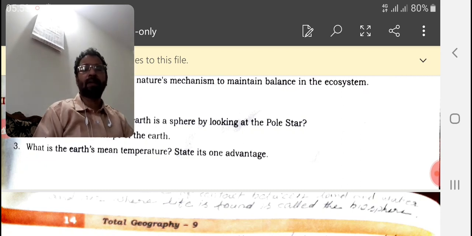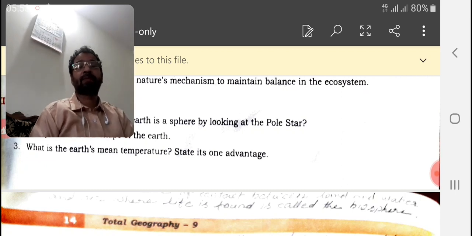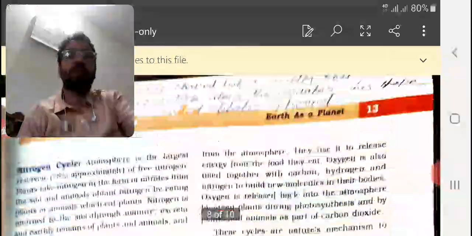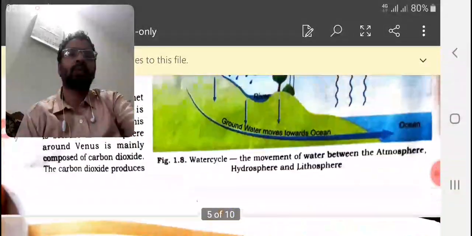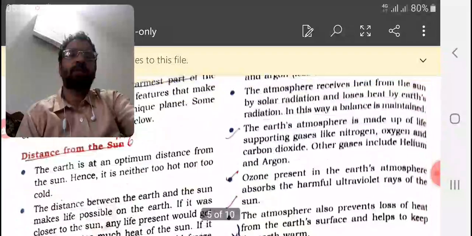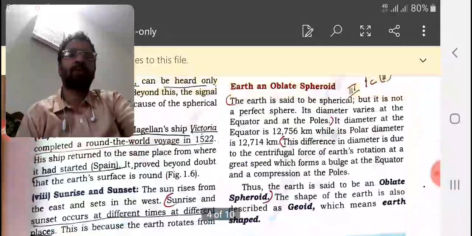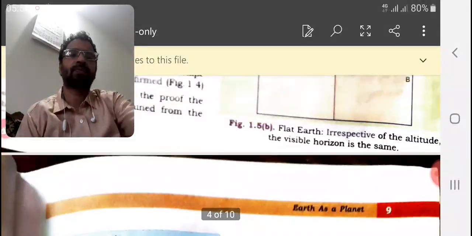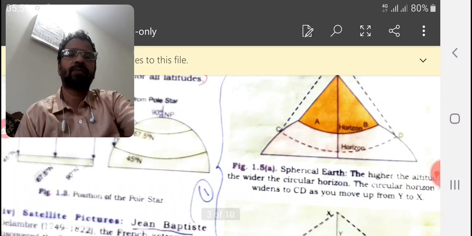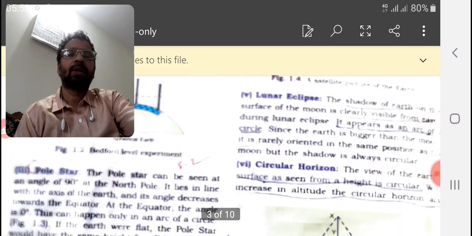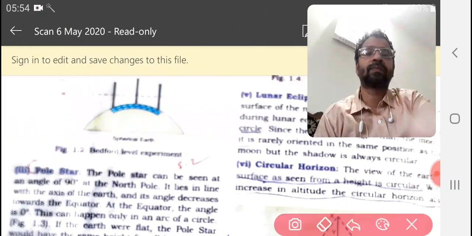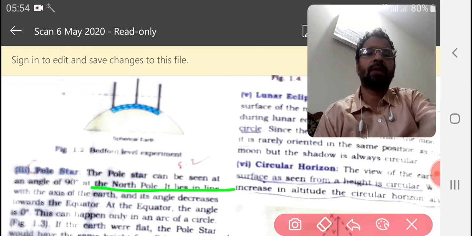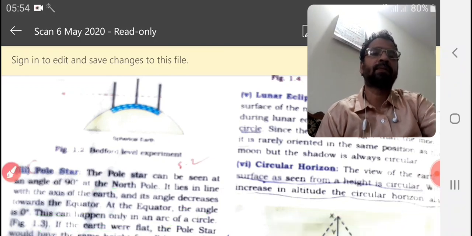Okay, this is the answer that you will get from page number 2. Here you will get the answer.